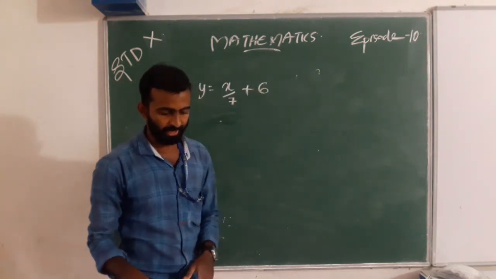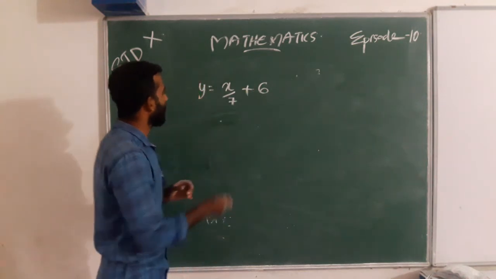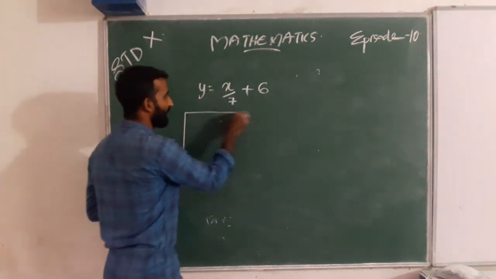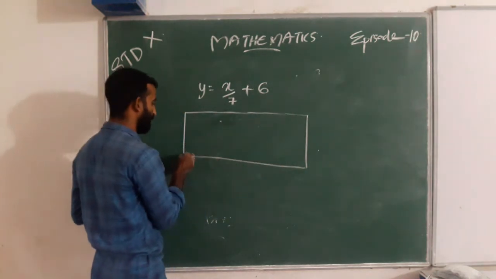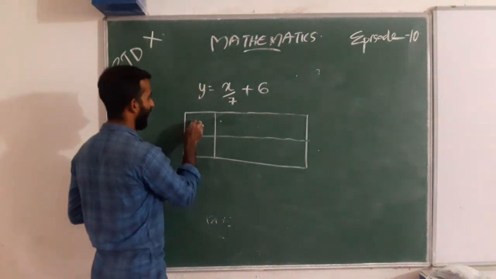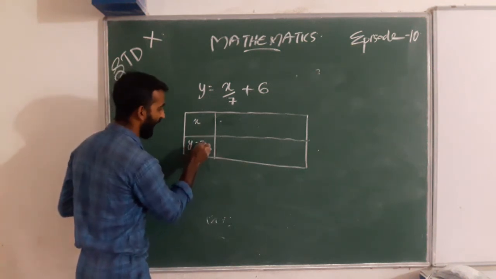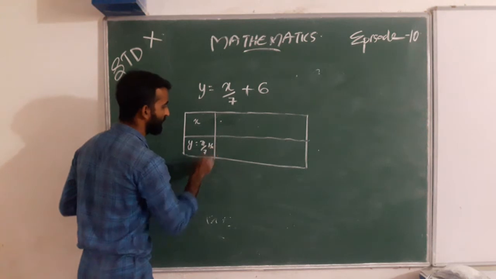Is it? Yes. When we draw a graph, we want points. Here this is x and this is y. y is x by 7 plus 6.